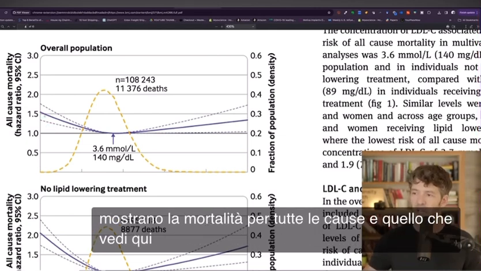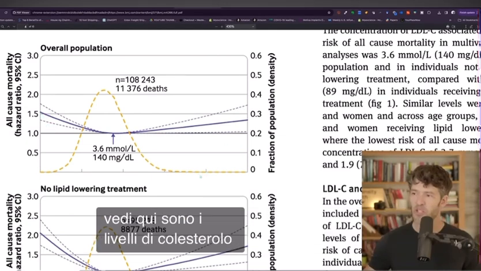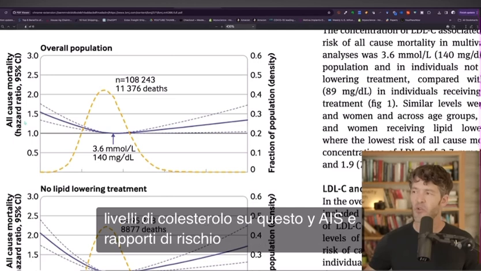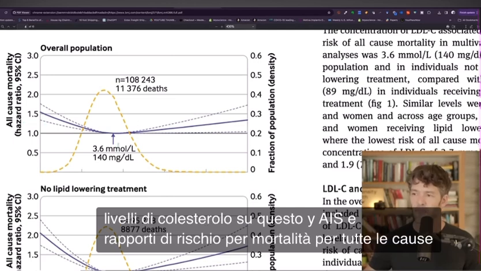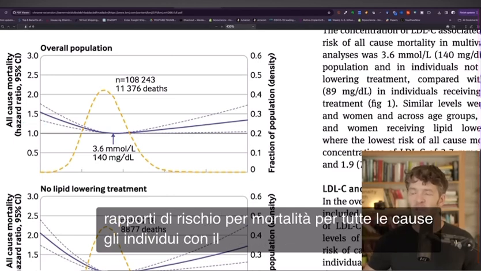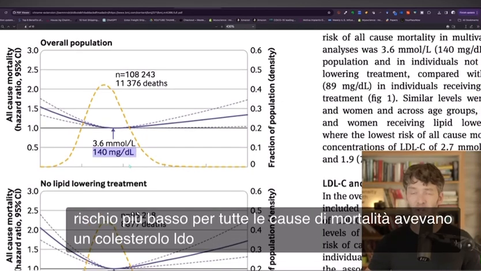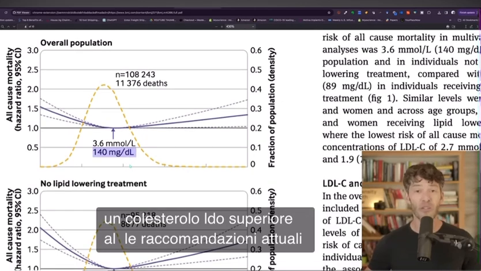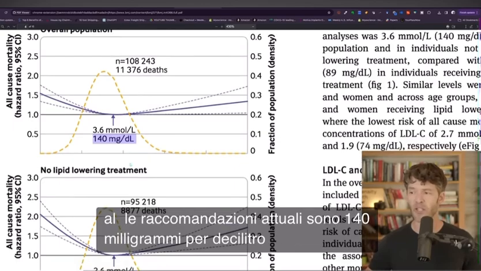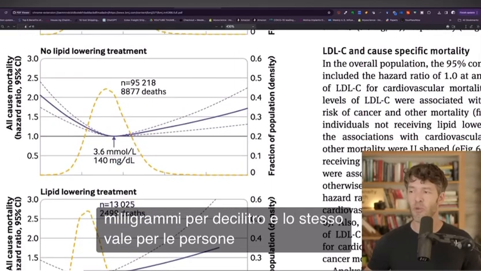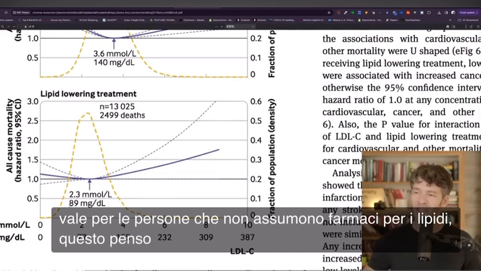And what you're seeing here are cholesterol levels on this y-axis and hazard ratios for all-cause mortality. The individuals with the lowest risk for all-cause mortality had an LDL cholesterol that is higher than the current recommendations, 140 milligrams per deciliter. And the same holds true for people not on lipid-lowering medication. This, I think, is quite interesting.